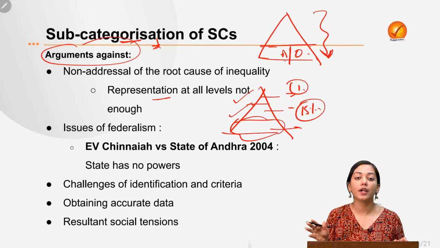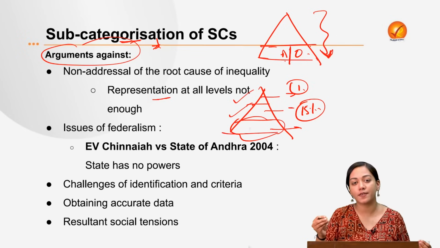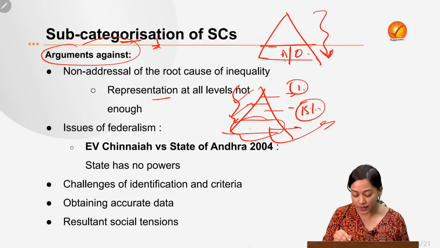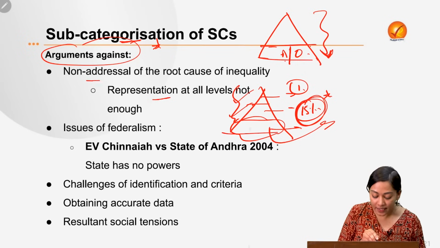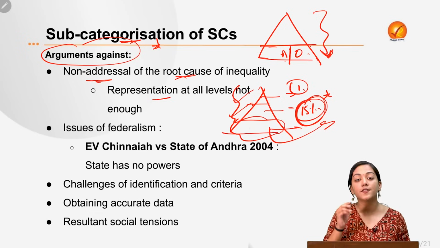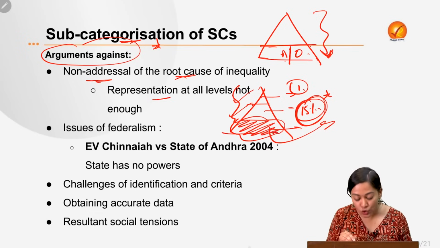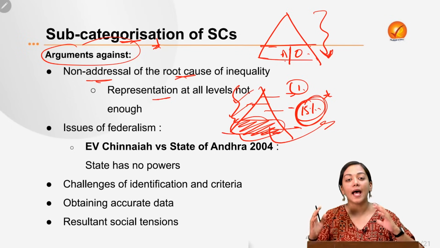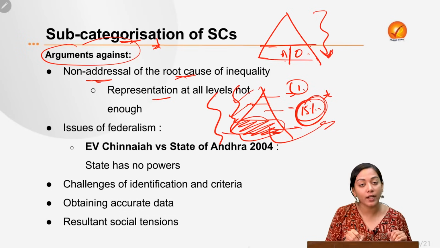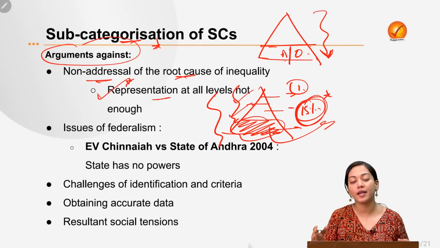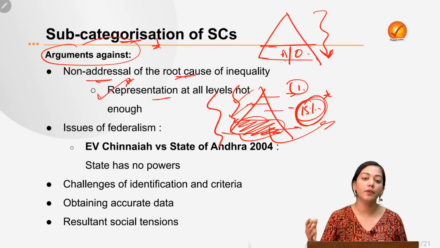It has not been facilitated with the basic education facilities. How will it compete within its group? How will it compete with this 15% reservation seat? So the first thing is, it doesn't address the root cause. The root cause is first of all to give positive discrimination and more impetus to the most disadvantaged group, and then only we will bring all of them to an equal level, and then only our reservation policy will be effective, or our representation policy which aims to have fair representation, equal representation will be fruitful.